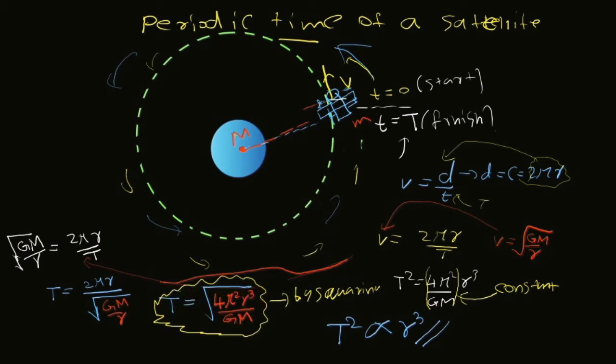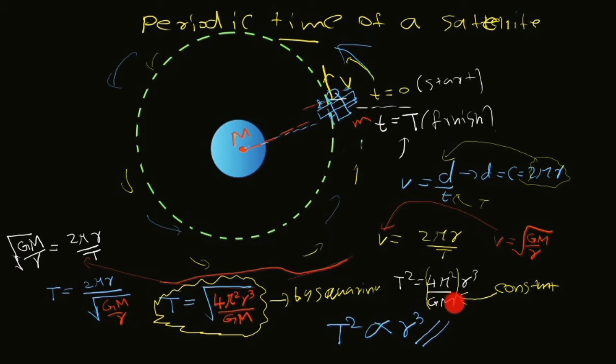Now I rearrange the equation this way. Capital T is equal to the square root of 4 pi squared r cubed over GM. Now I have to remove the square root. Removing the roots, I get T squared equals 4 pi squared over capital GM, into r to the power of 3. 4 pi squared over capital GM is constant for this equation because 4 pi squared and capital G are universal constants.